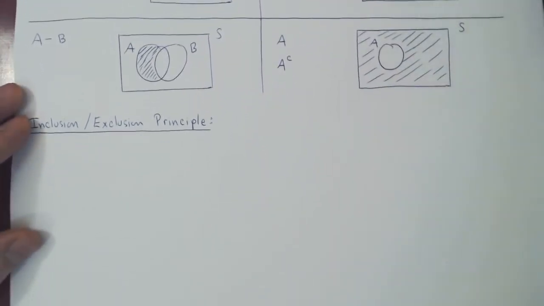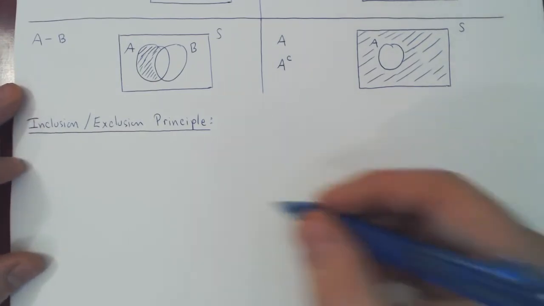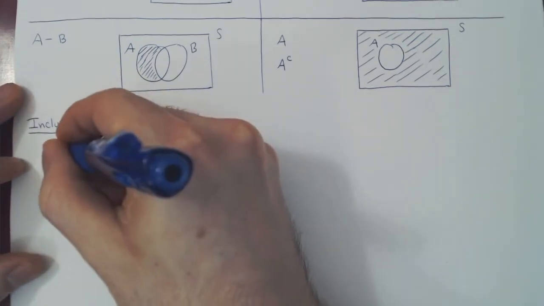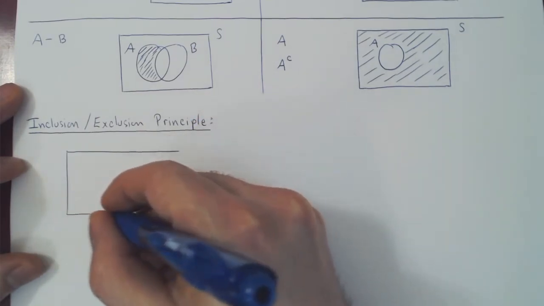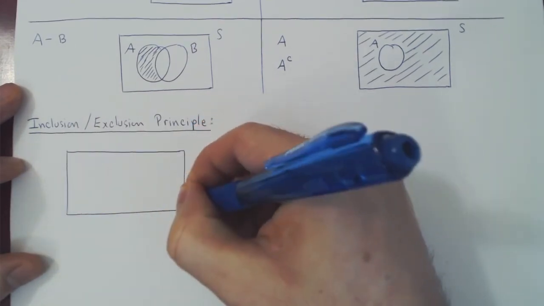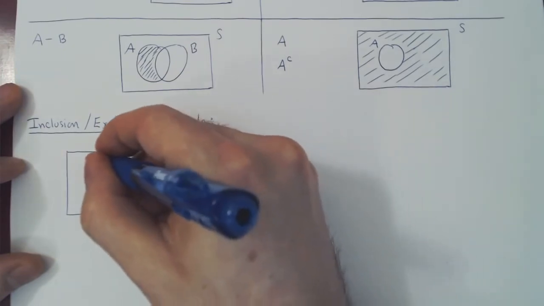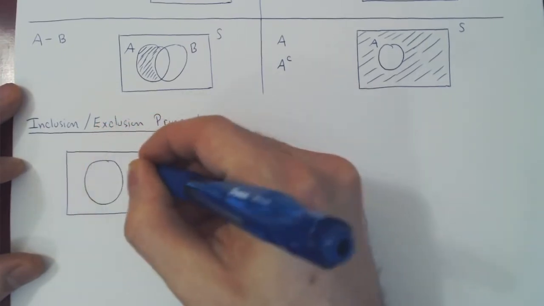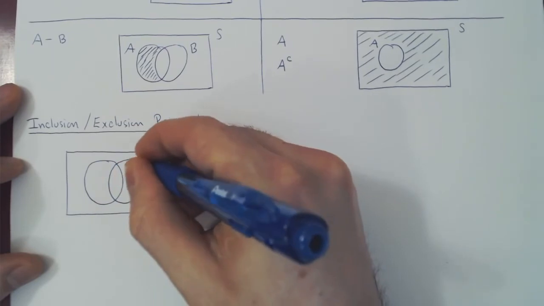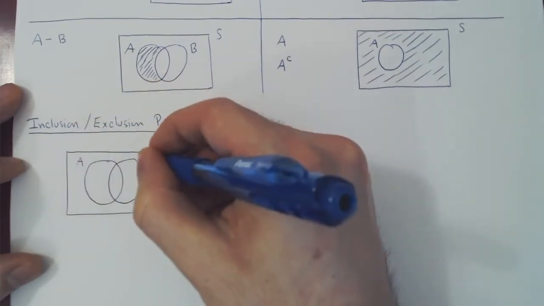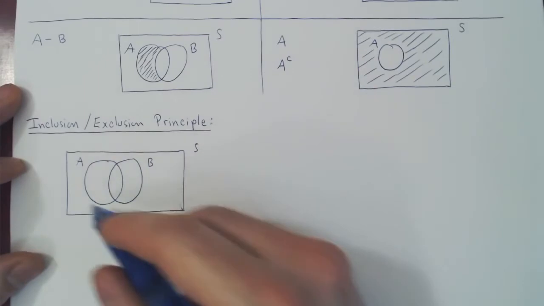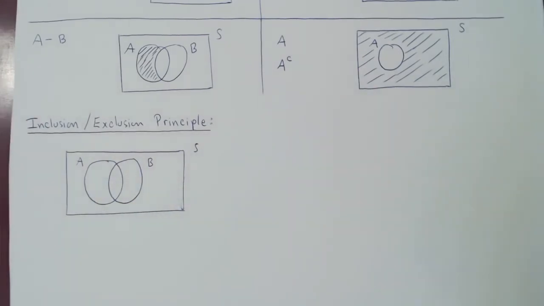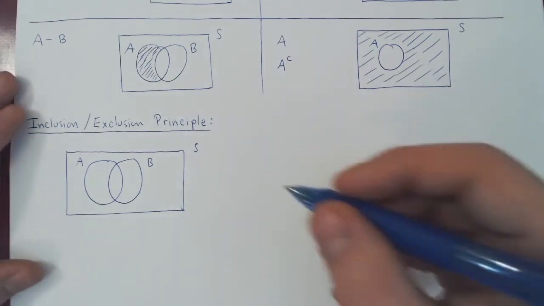Well, we'll start with a Venn diagram. So suppose we have our sample space S, the set that contains all possible outcomes in our experiment. We have region A, set A, region B, set B. And the idea of this principle is when you have a large set to count, it may be difficult, so you may want to break it down into smaller sets, and usually smaller sets are easier to count as they contain fewer elements.